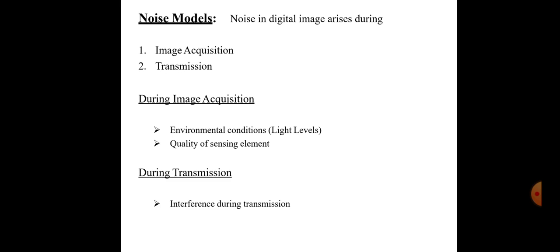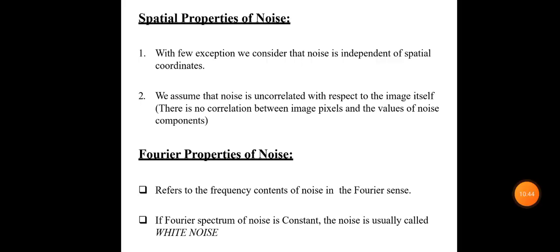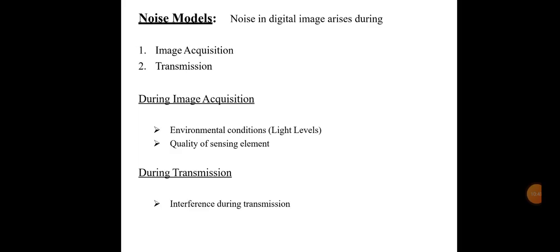We must know what all the sources of noise in an image are. There are several sources. The first source is that while an image is being sent electronically from one place to another, the image will be degraded.